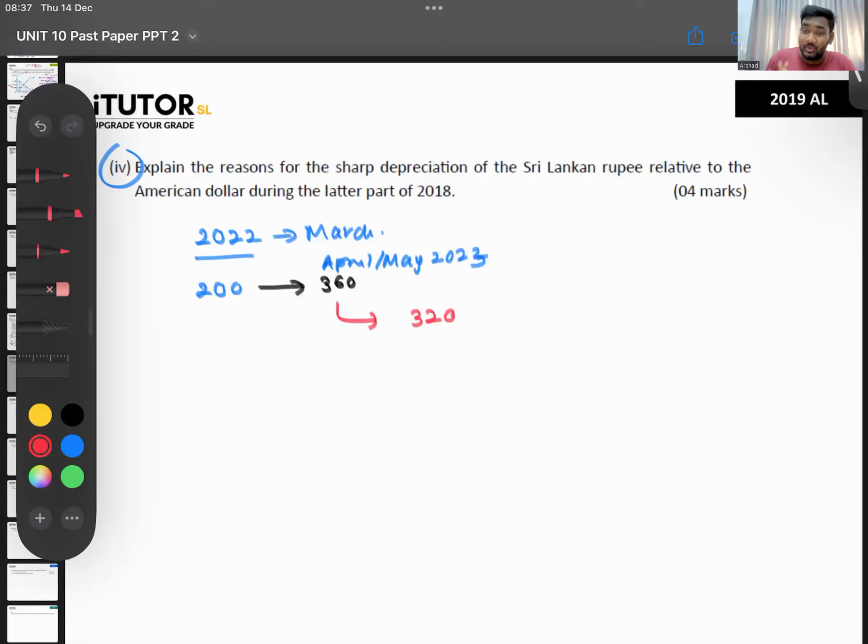This is after the IMF money coming in March 2023. It went from 200 to 360, then again came back to around the 320 level. So right now it's at the 320 levels.